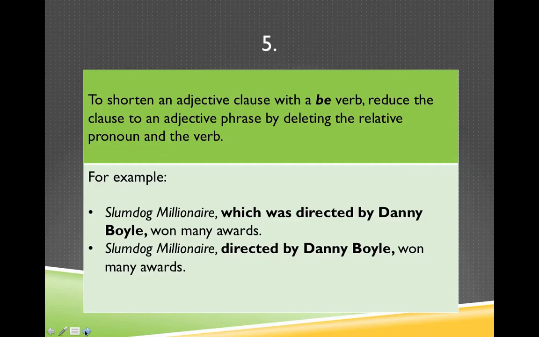And to shorten an adjective clause with a be verb, reduce the clause to an adjective phrase by deleting the relative pronoun and the verb. So I've got Slumdog Millionaire, which was directed by Danny Boyle, won many awards. Here is a relative pronoun. Here is a form of the verb to be. And when I have a relative pronoun followed by a form of the verb to be, I can leave this out. I can say Slumdog Millionaire, directed by Danny Boyle, won many awards. And that means the same thing.